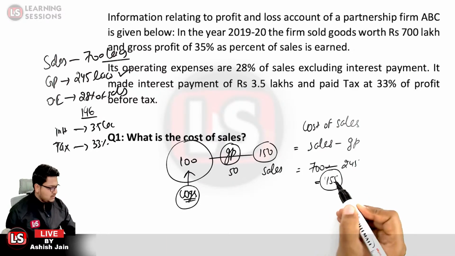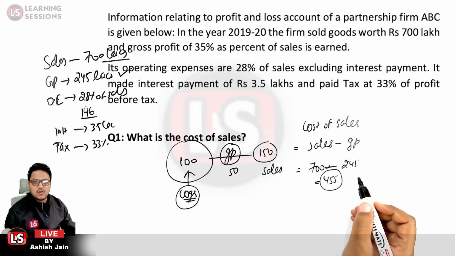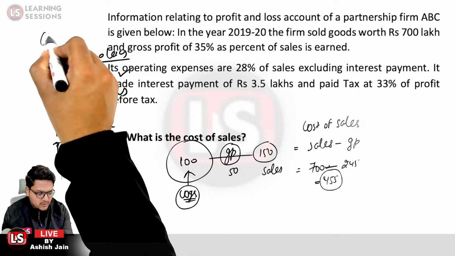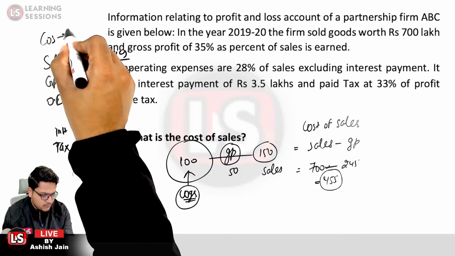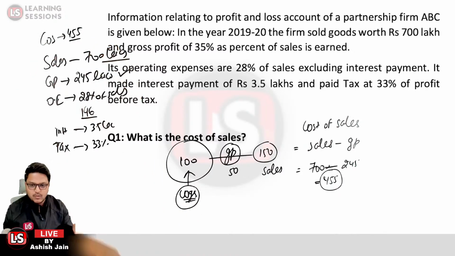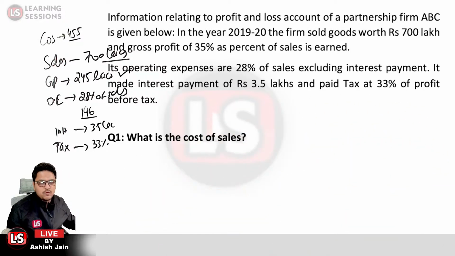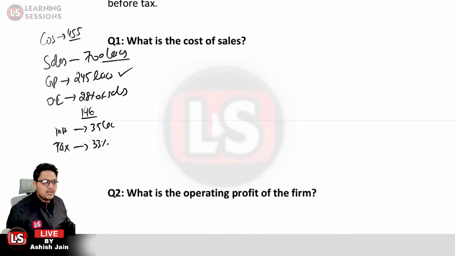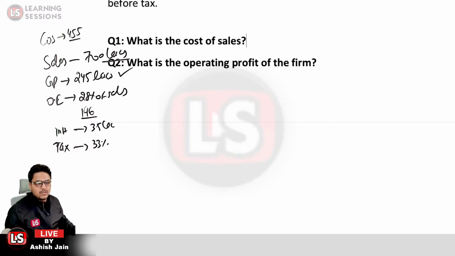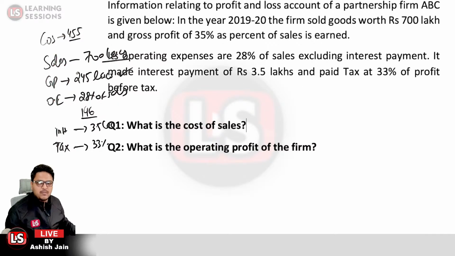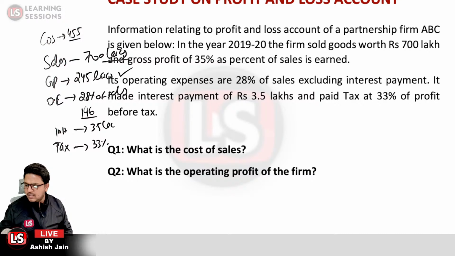Is that clear? That is basically the cost of sales over here, 455, that we just calculated. So the right answer has been posted by Kailash Khomane at the earliest. Now let's move to question number 2, which says: what is the operating profit of the firm? We need to calculate the operating profit of the firm.